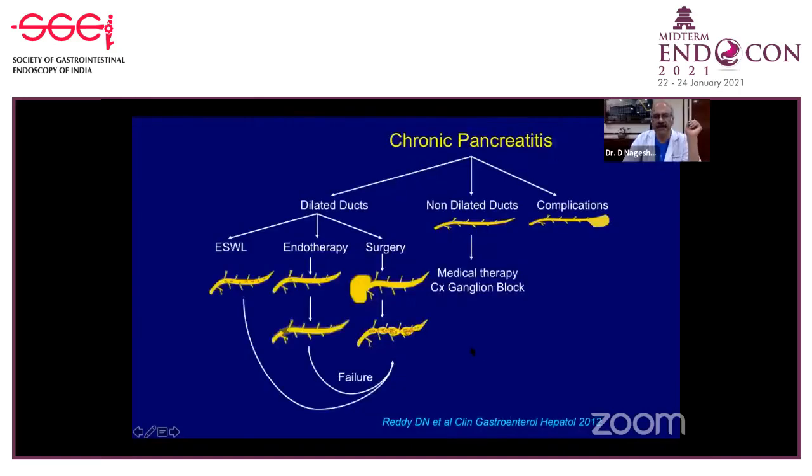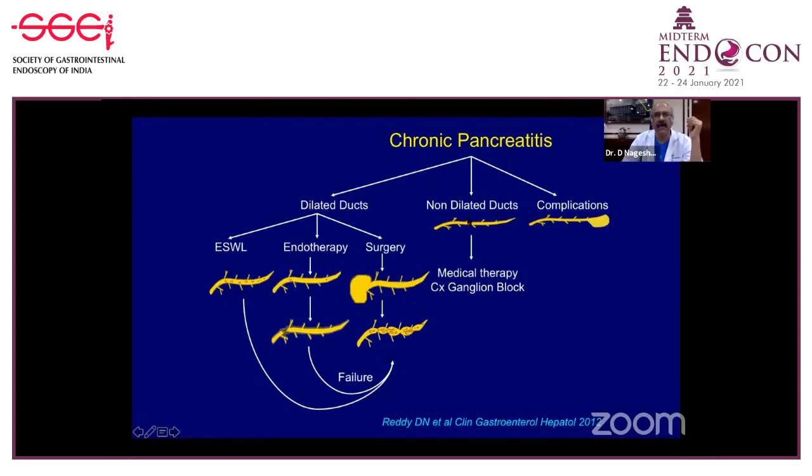The other group suggests that we should go for a specific treatment. And what is a specific treatment? For example, you have chronic pancreatitis with pain, dilated ducts. Don't waste time with medical treatment. Go directly for endoscopic therapy, either with or without ESWL, based upon your ability to remove these stones or the stricture putting in stents. But if the patient has a mass lesion along with chronic pancreatitis or multiple strictures, then again, don't wait for medical endoscopic therapy, go for surgery directly. Where if endoscopic therapy fails or medical therapy goes, you can think of surgery.